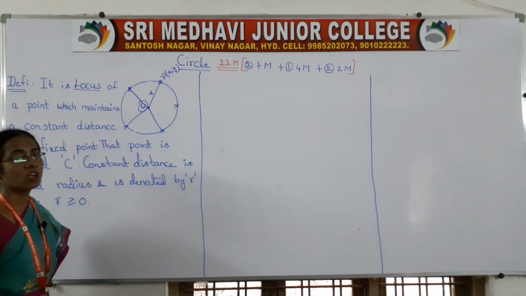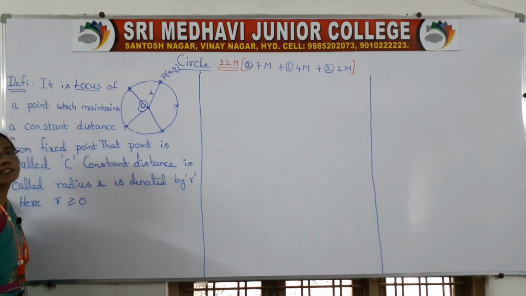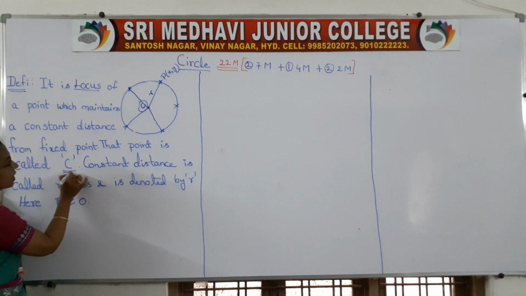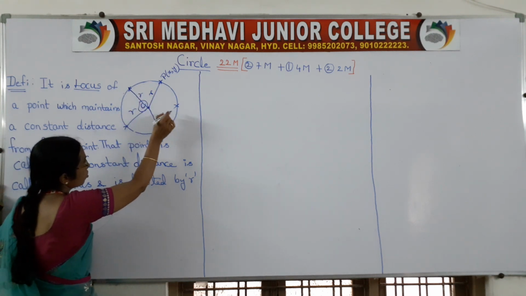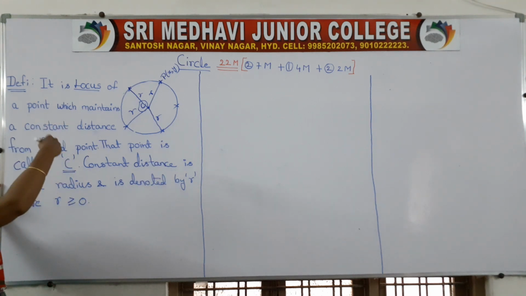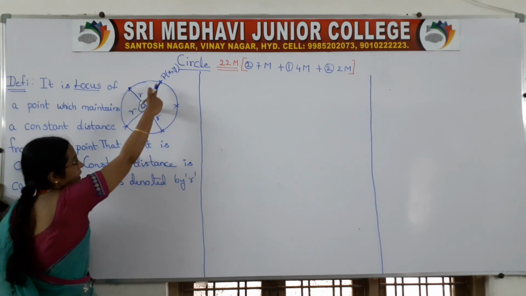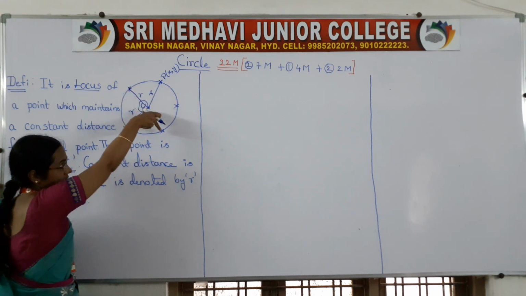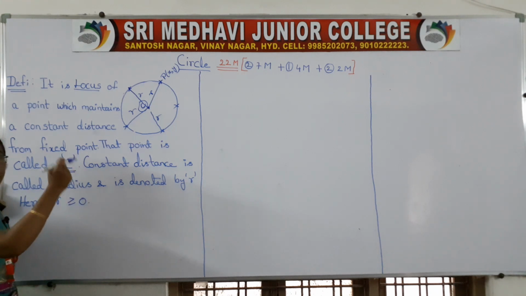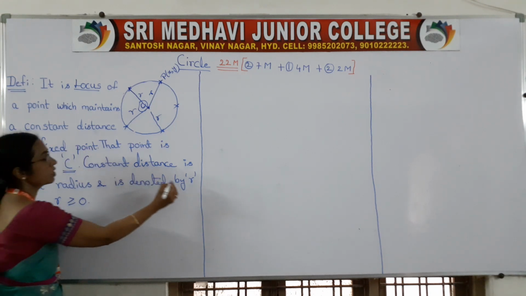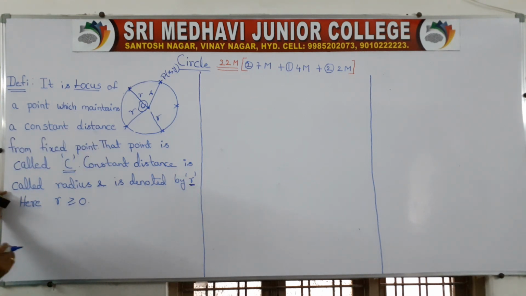Such a curve is called the circle, and that fixed point is called the center, denoted by capital C. This distance, wherever the point moves, here, here, here, is constant, and it is called the radius, denoted by small r, and r is greater than or equal to 0.